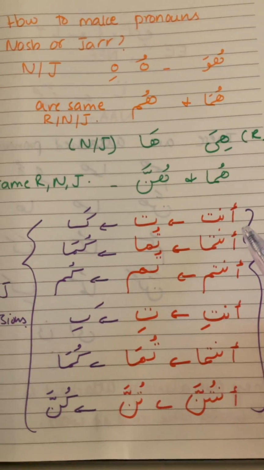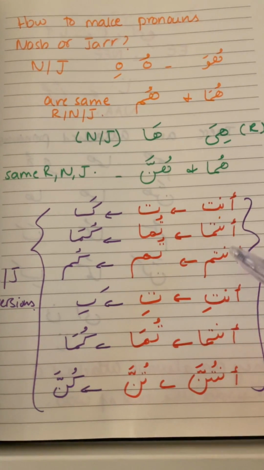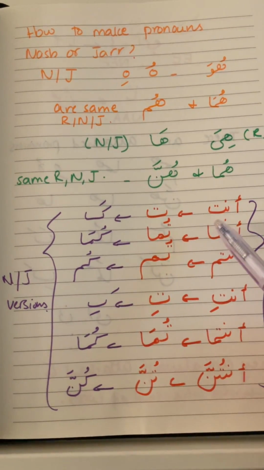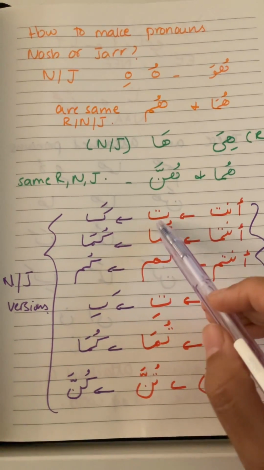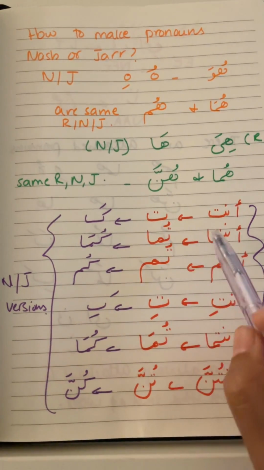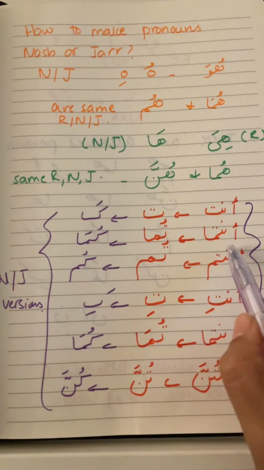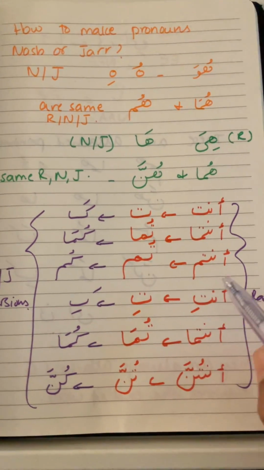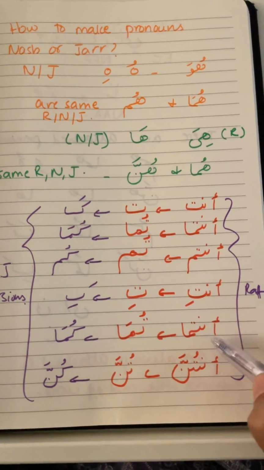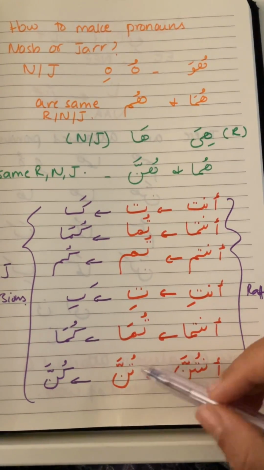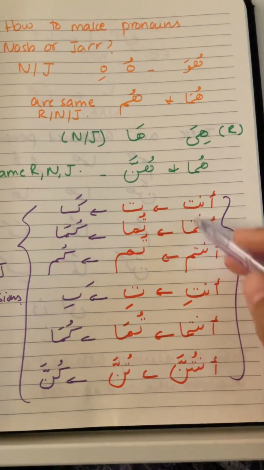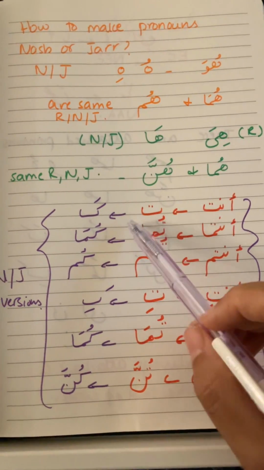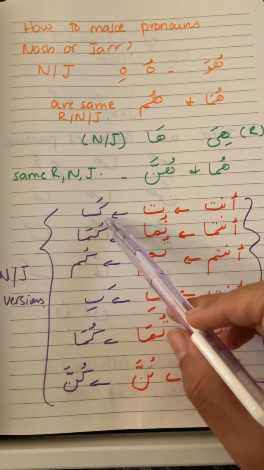Next line is anta. Now these, anta, antuma, antum, we are just going to do an exercise with that. In anta we are just going to remove the an and keep the ta form. So in anta we keep ta, antuma we keep tuma, antum we keep tum, anti, ti, antuma, tuma, and antunna, tunna. So we just removed the first part and kept the ta parts.